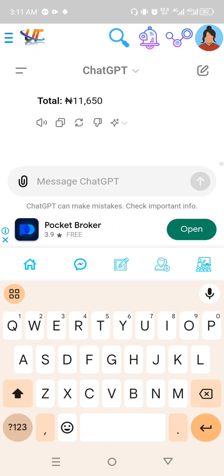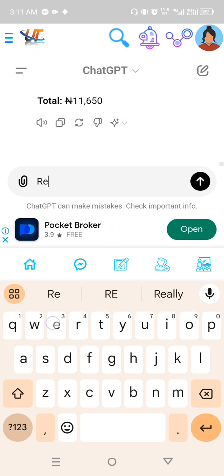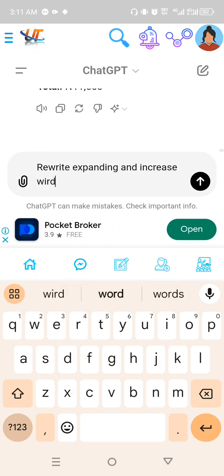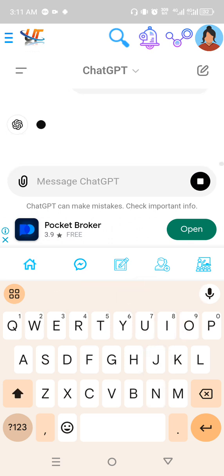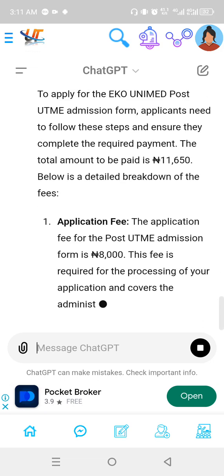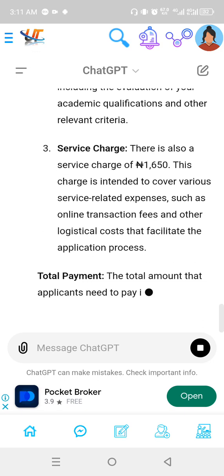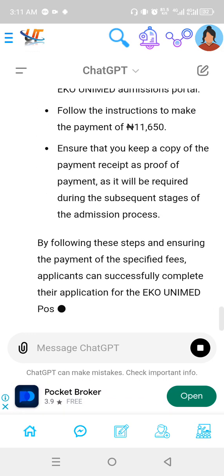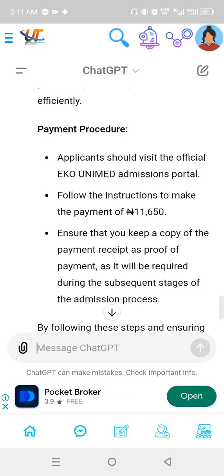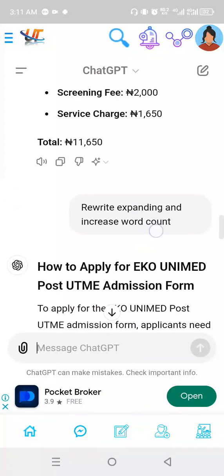So I can also say, if I don't like the way I wrote it, okay, rewrite, expanding, or I can say increase word count. Maybe if I need a longer length of that post, I can see it's going to rewrite it again and give more details into everything. You can see it has given a lot more details than I even need.